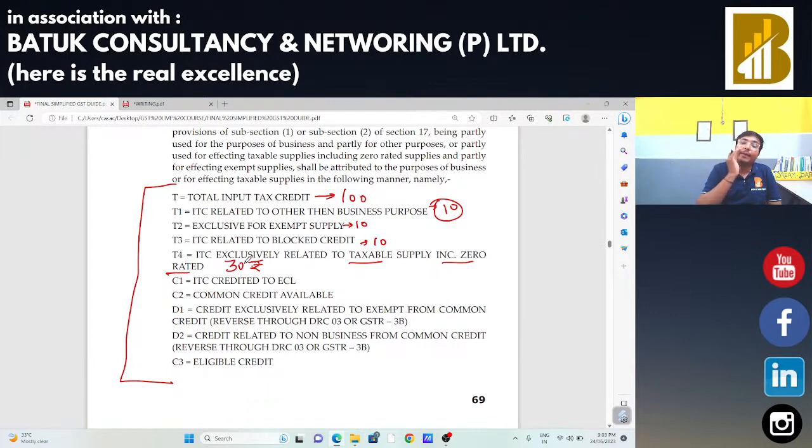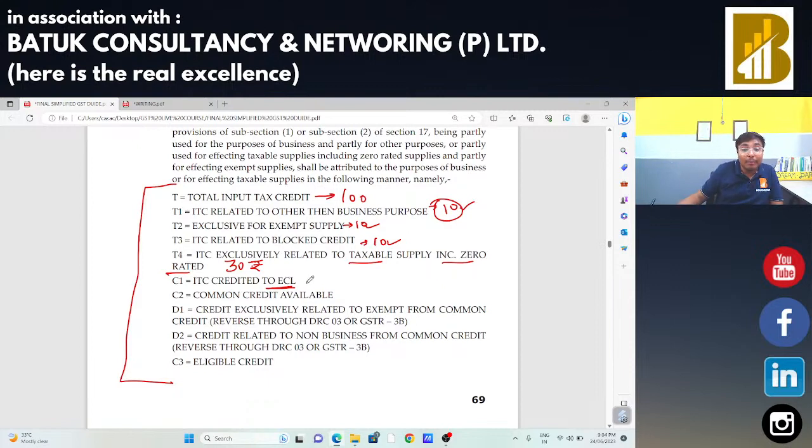He is going to take that figure completely for his business purposes. So in that case, total input tax credit which is credited to the electronic credit ledger. We know the input tax credit which is for personal use, he is not going to claim in the GSTR 3B return. Exempted supply also he is not going to claim in the GSTR 3B return. Blocked credit, he is not going to claim the input tax credit of that blocked credit.